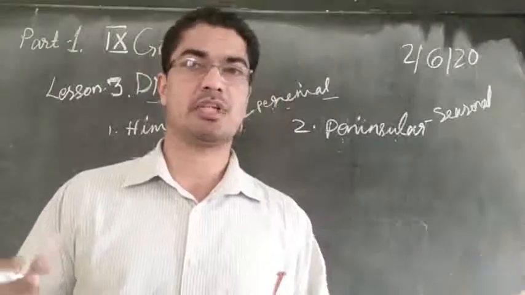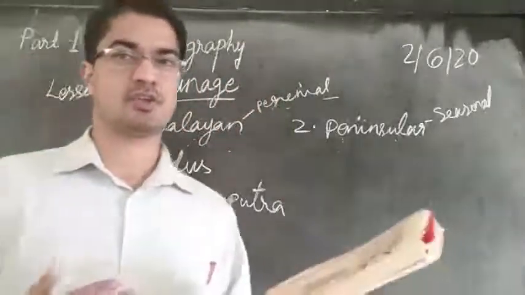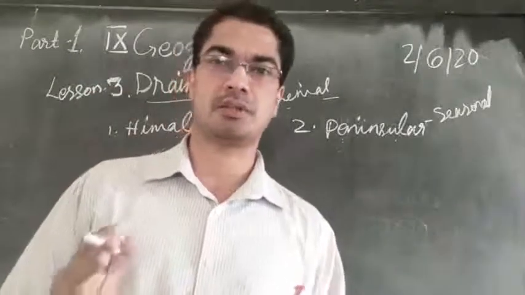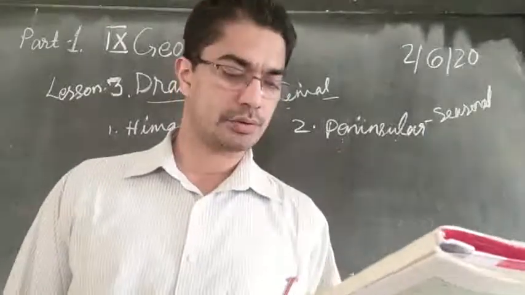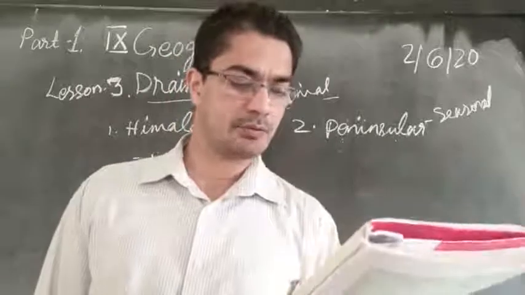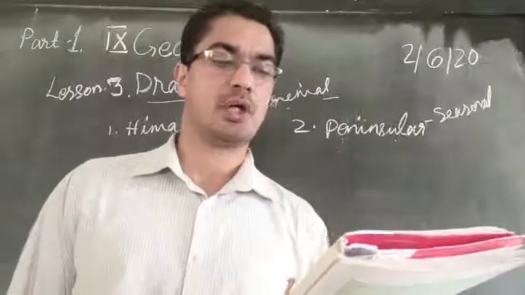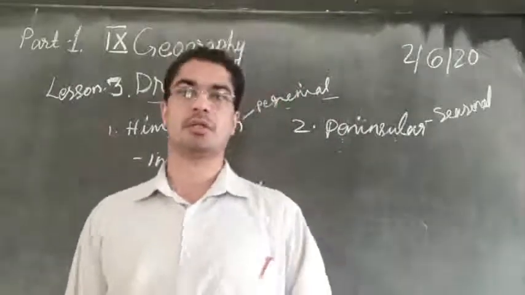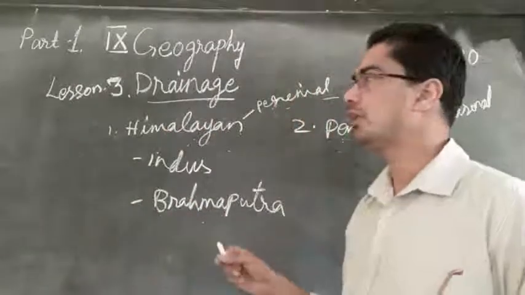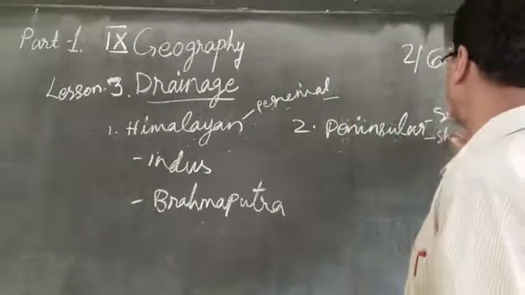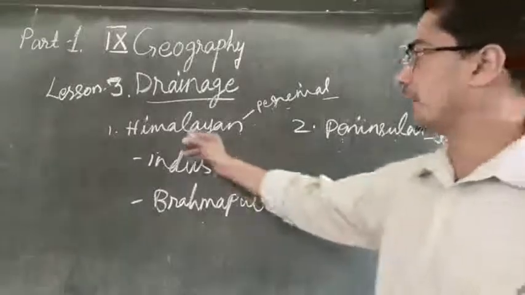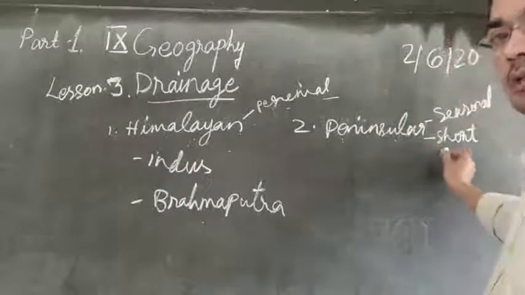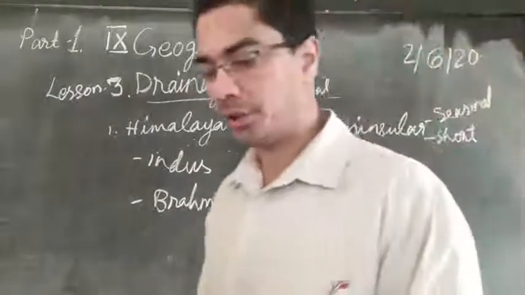So even the big rivers that are flowing in the peninsular region, when there is no rain, when the dry season comes, the flow of water is very less. The river is reduced to small channels. The peninsular rivers have shorter and shallower courses as compared to their Himalayan counterparts. So another difference between the Himalayan rivers and the peninsular rivers is they are short. We said Himalayan rivers are very long, flowing for a long distance. But the peninsular rivers are short, they are not flowing for long distances.